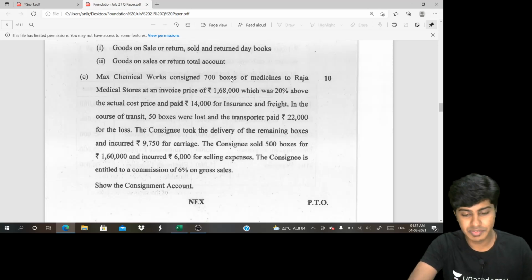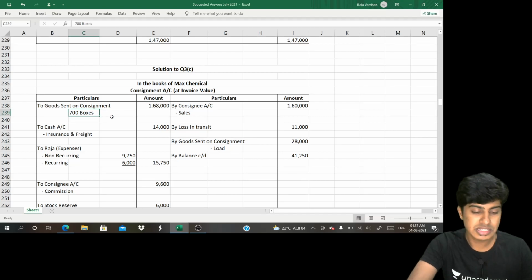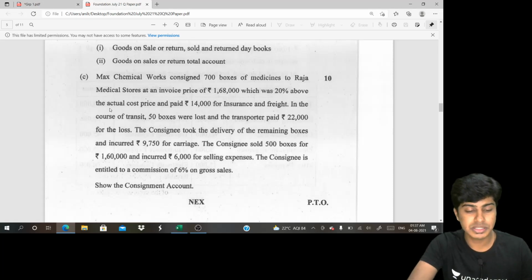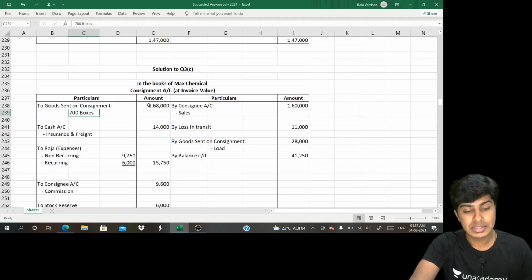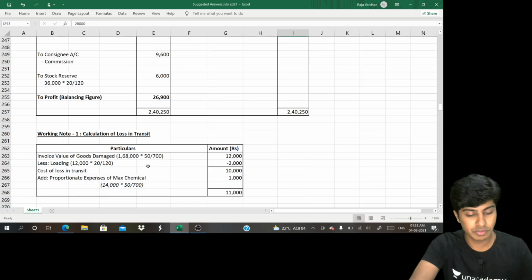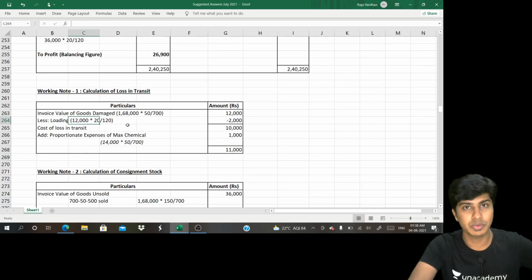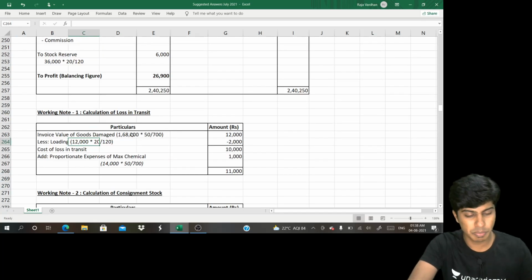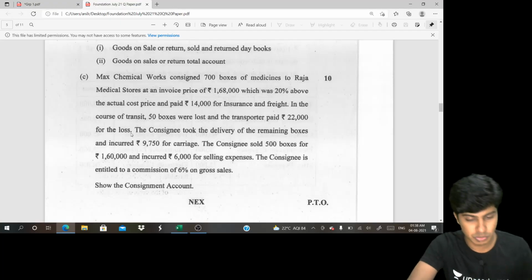Next one, 3C. Consigned 700 boxes of medicines to Raja Medicals at an invoice price of 1,68,000. This question is on invoice price, so we have to remove the load. The load is 20% above the actual cost price. So 20% over and above it, this price is 120, and I would have to remove load. Load removal is done at 20 by 120. Just remember that part.